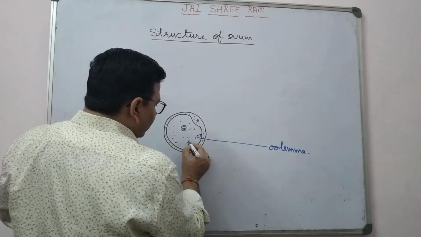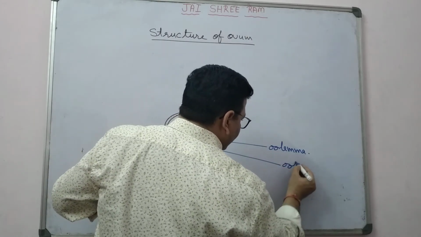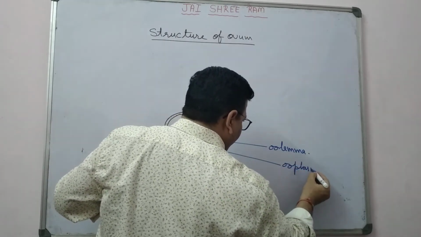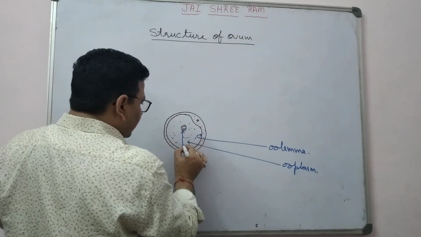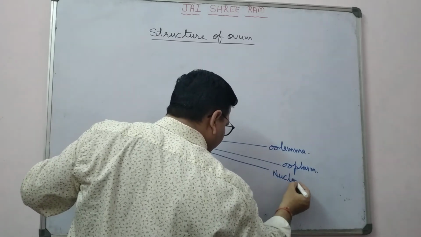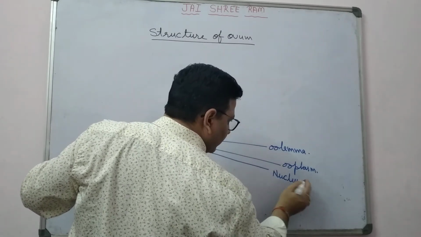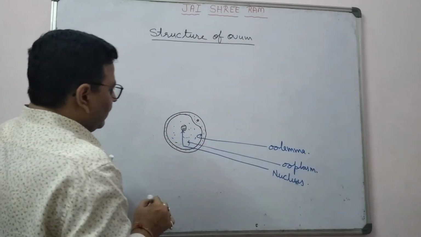This structure, this is the cytoplasm, ooplasm, right? This structure, nucleus, okay.